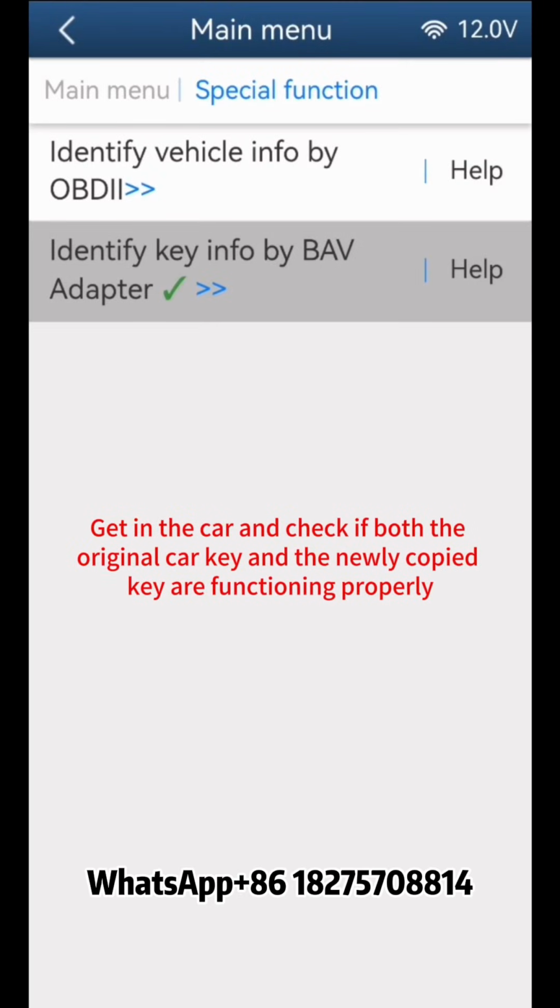Get in the car and check if both the original car key and the newly copied key are functioning properly.